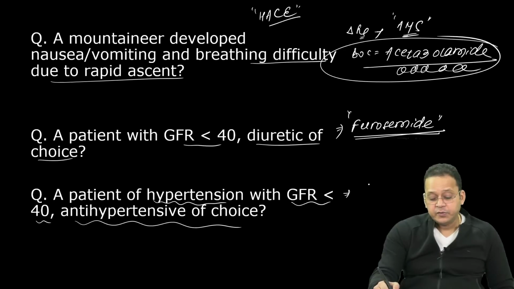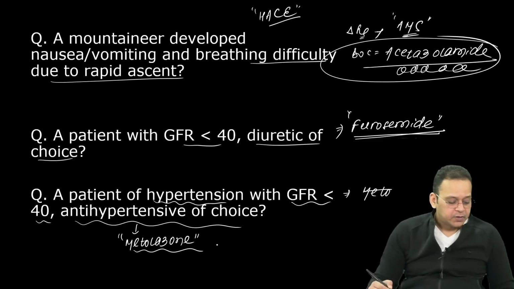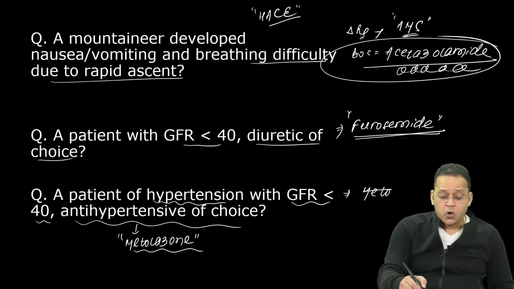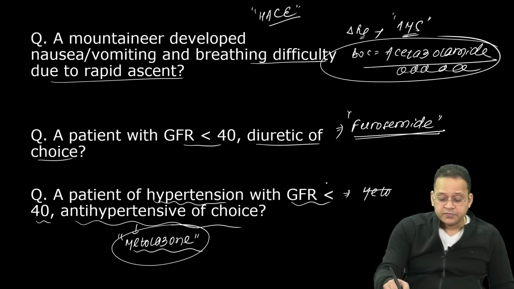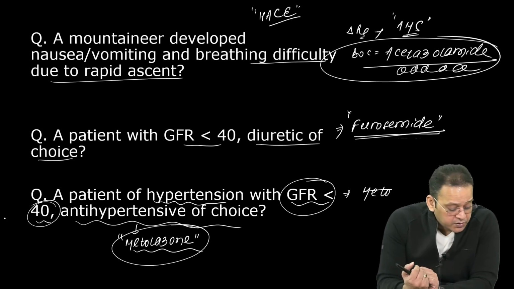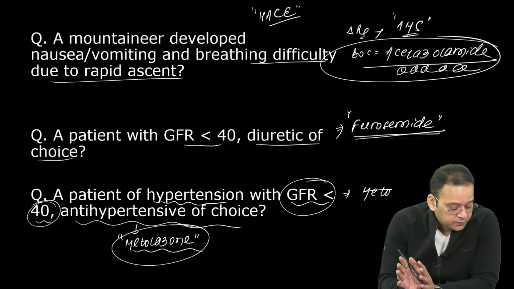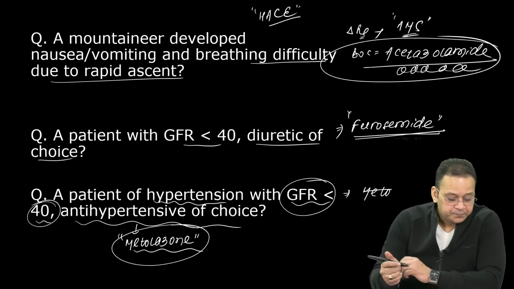See, the answer would be obviously a diuretic, and it is the diuretic of choice is metolazone. Metolazone is not chlorothiazide. The only thiazide that is effective with a GFR less than 40. Only thiazide that is effective with a GFR less than 40 is metolazone. Others are not effective, guys. Others are not effective. It is only thiazide, right?